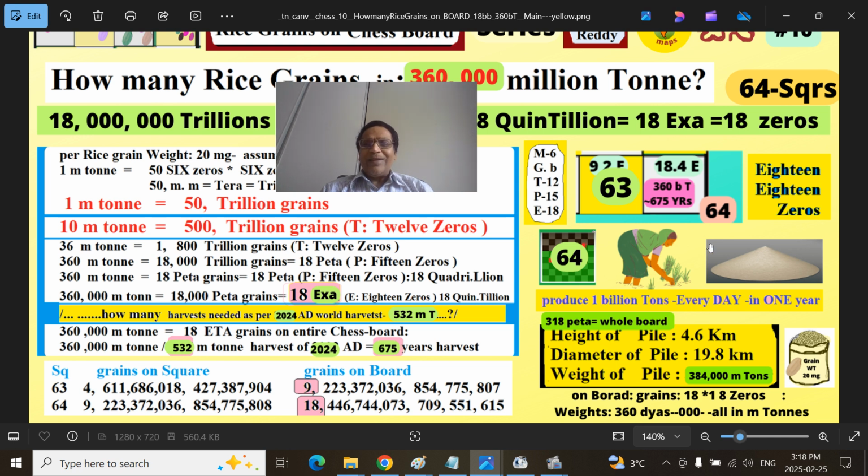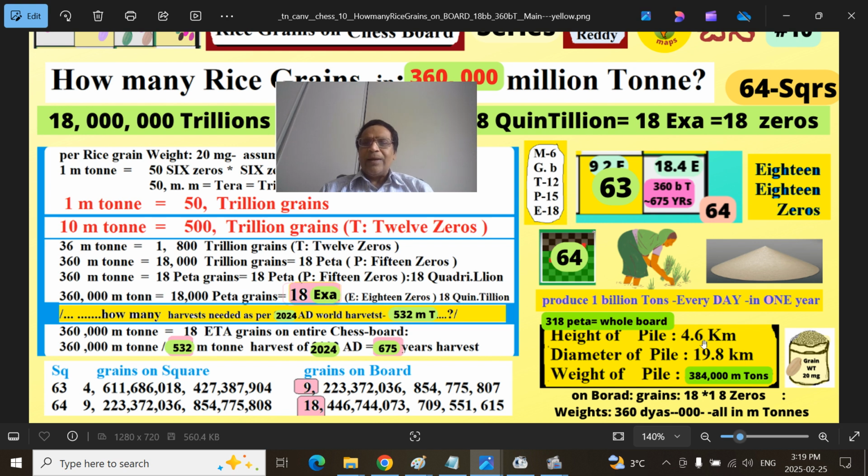So at that time, the heap, the entire 18 quadrillion grains, exact grains. I think I made a mistake here. 318 peta. No, this is the total grains. Grains, that height will be 18 peta, 18. That is the exact grains. This is the mistake here. I will correct later. So the height will be, if you put like a pile here,